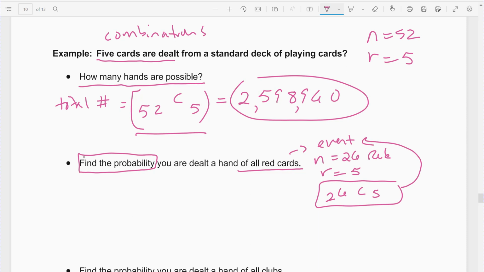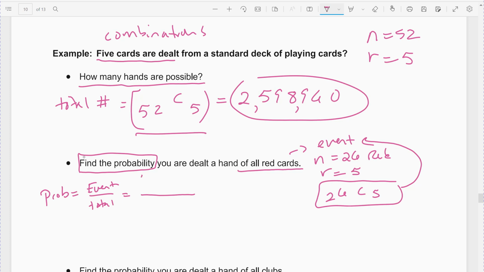Alright, that's the event. And I'm going to use that because, like I said, these are going to be really big numbers. So when I find my probability, it's my event over my total. Since the numbers are really big, I'm just going to use the combinations to type in. You can do this, just make sure you're careful.